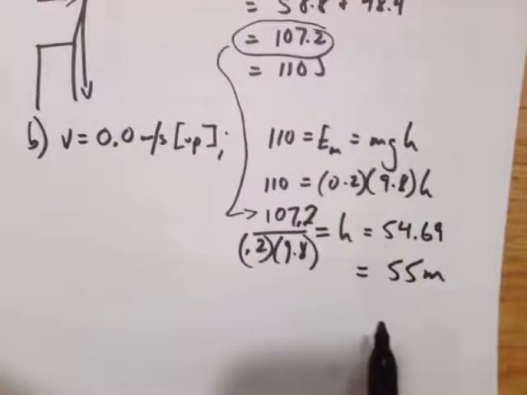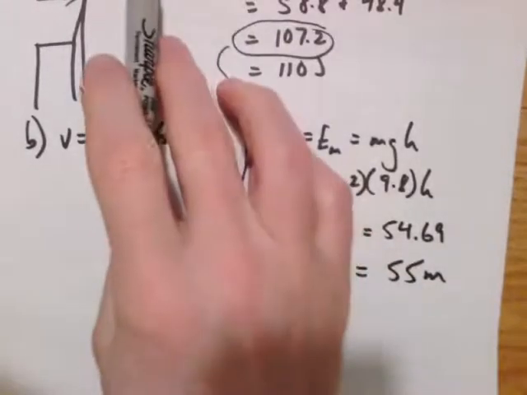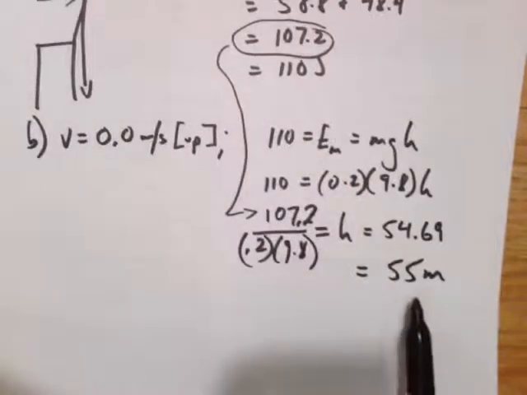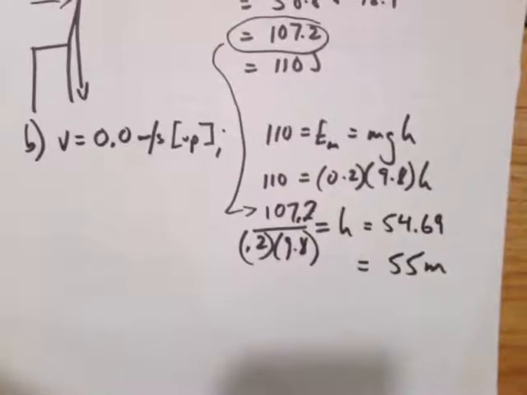Okay, because all the energy in the system is now wrapped up in potential. So 55 meters, that's off of the ground. Okay, so the building is 30, so it's 25 meters higher than the roof. You dig? So then, what else do we do? That's B. Now C, what's the velocity of the ball when it hits the ground?